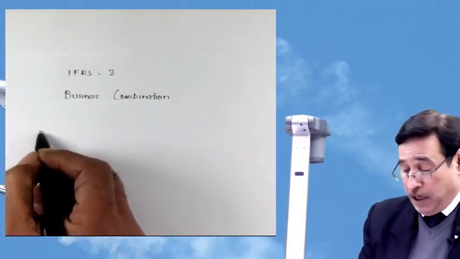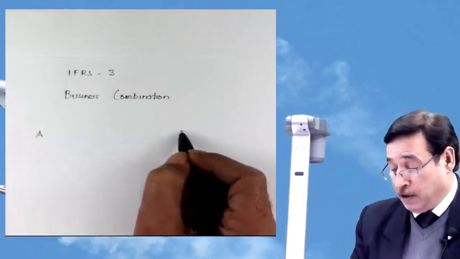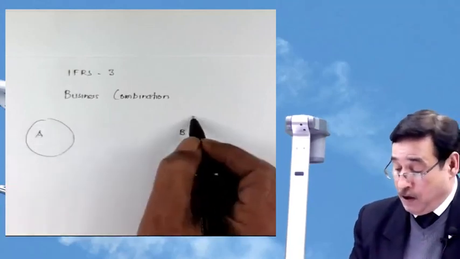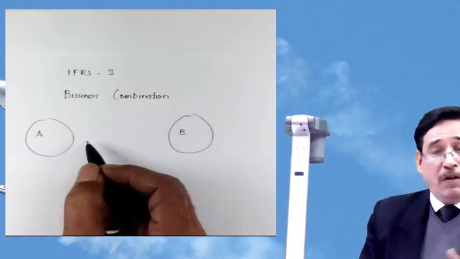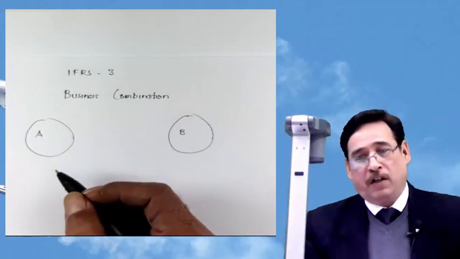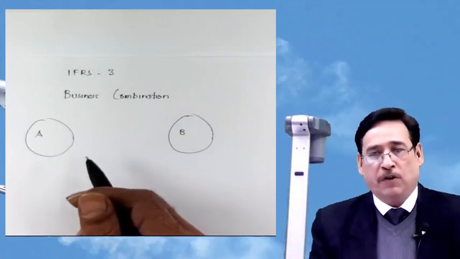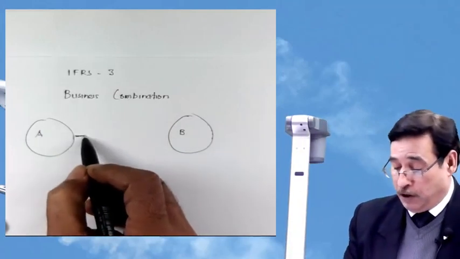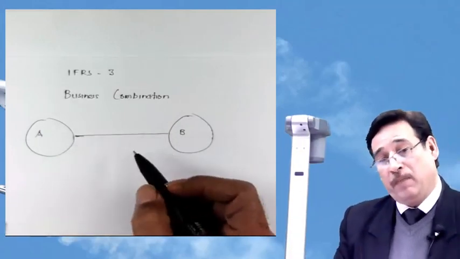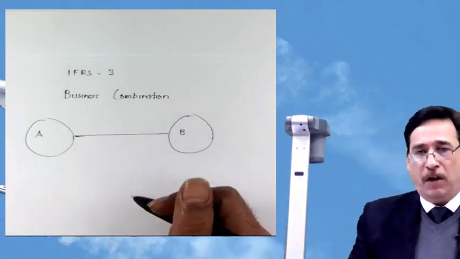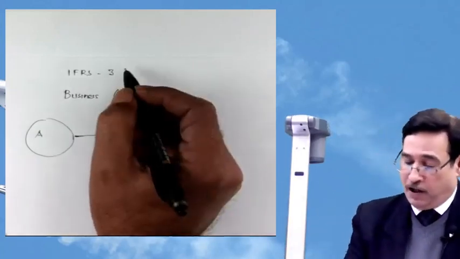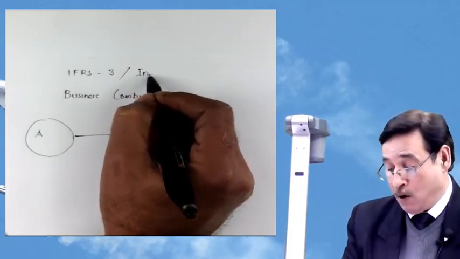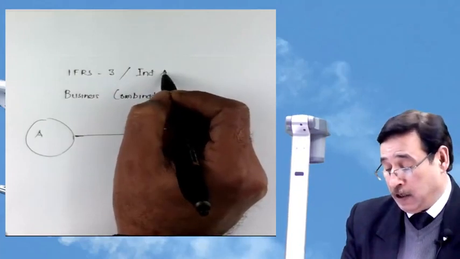Suppose there is an entity by the name of A and there is another entity by the name of B. You have already done amalgamation, absorption and reconstruction in your earlier phases of education, isn't it? Now suppose this particular company takes over the control of this particular company. Remember one thing, business combination, Ind AS 103, IFRS 3 I have written, it means Ind AS 103.